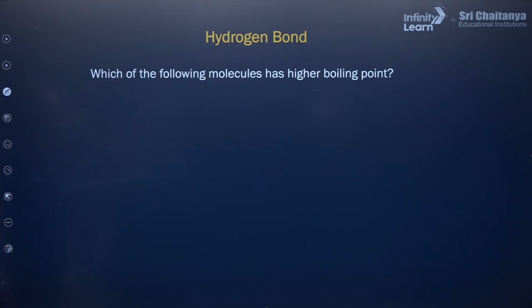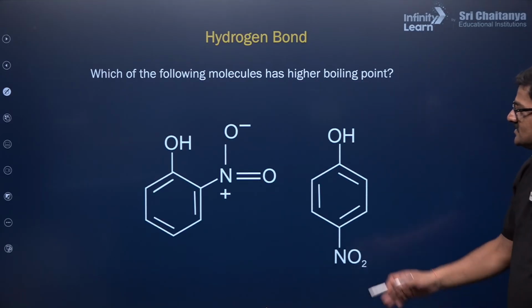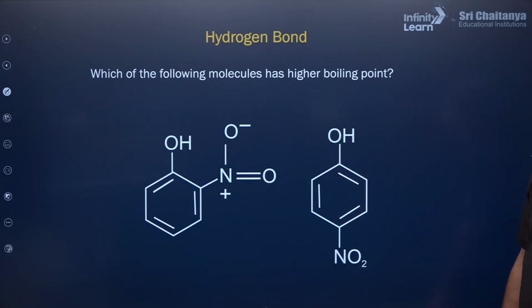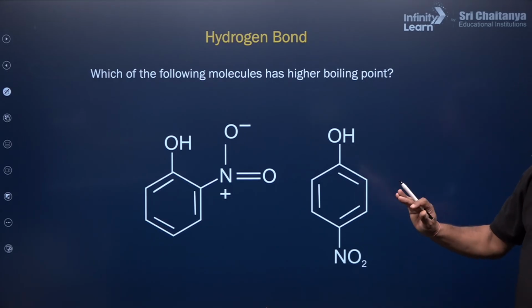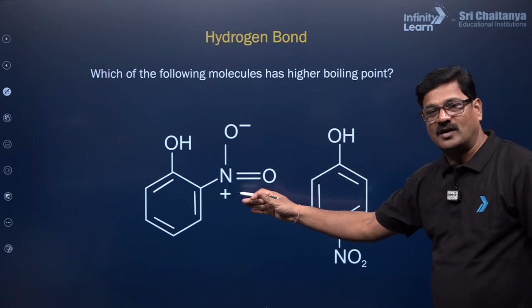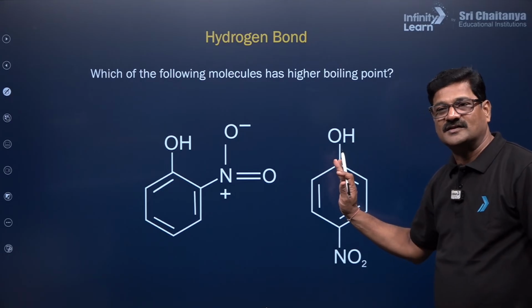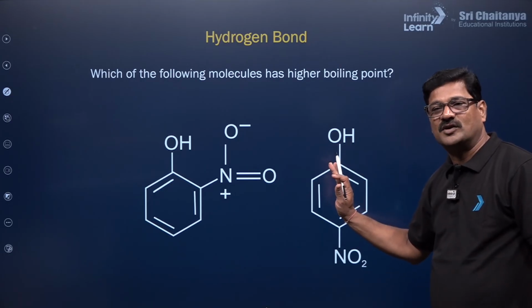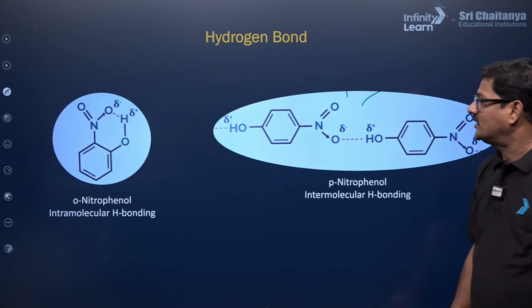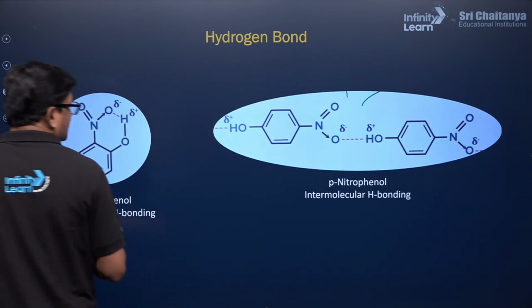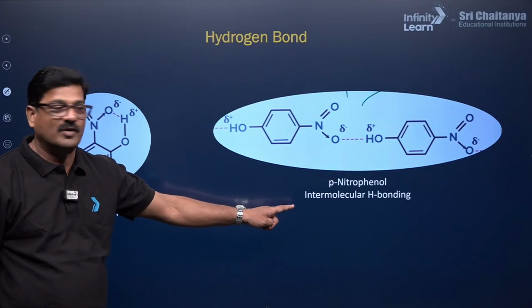So, which of the molecules has the highest boiling point? A question. You can see this is orthonitrophenol, this is paranitrophenol. Highest boiling point किसका होगा? जल्दी बताओ. Orthonitrophenol has intramolecular hydrogen bonding. Paranitrophenol has intermolecular hydrogen bonding. Due to intermolecular hydrogen bonding, it has a more boiling point.